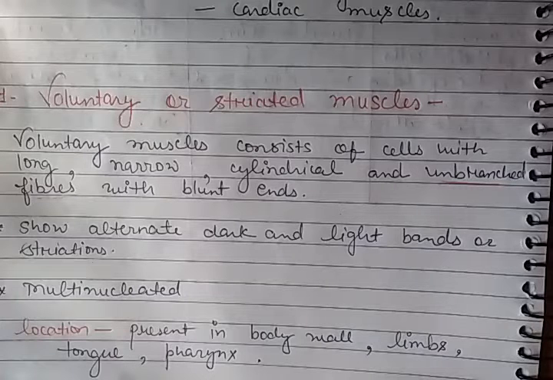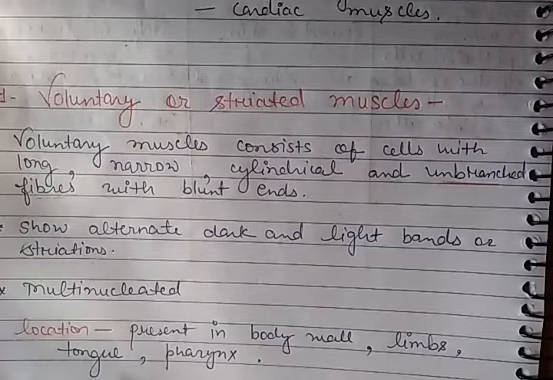When you speak, you move your tongue, lips and jaws according to your will. So these muscles are called voluntary, because whenever you want, you can move them. They are under your control.